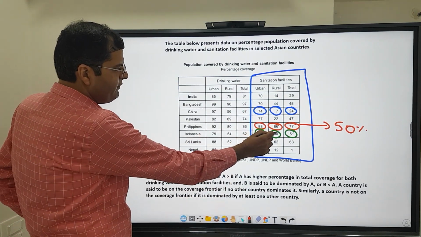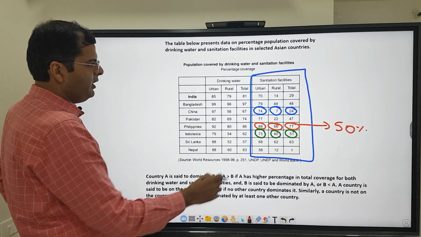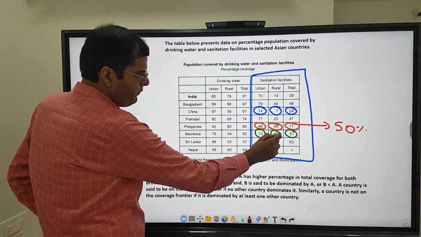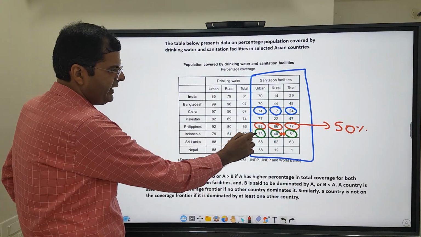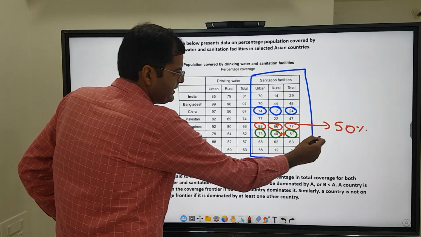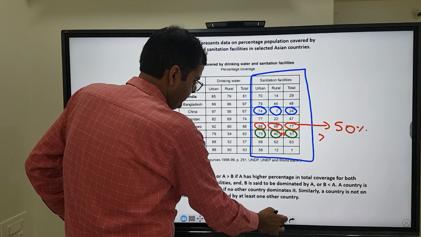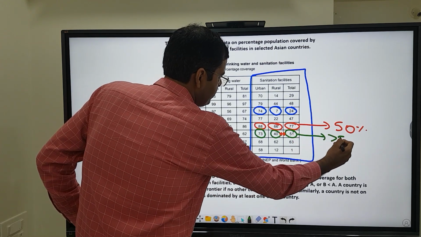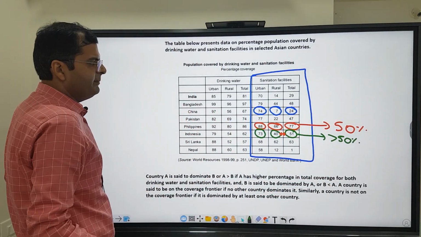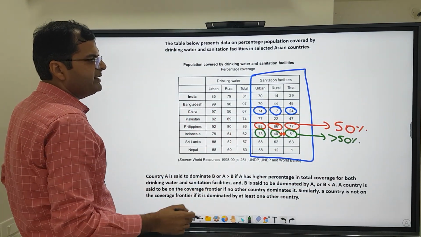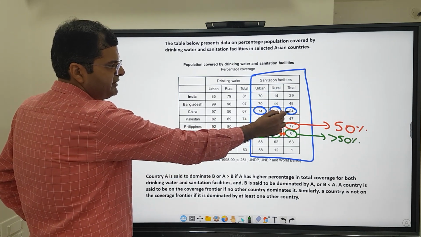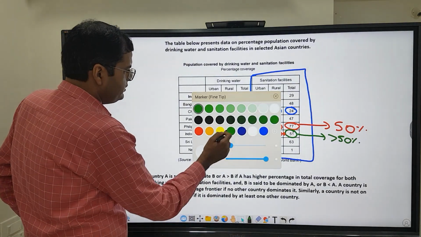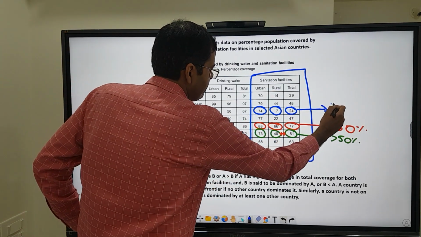Here it is 73 here and 40 here, and it is 51 here for Indonesia. Now if you look at it for Indonesia, this 51 is closer to 40 in comparison to 73. So that means it is greater than 50% for Indonesia. Okay, so for Indonesia, it is greater than 50%. Similarly for China, it is 7 and 24, it is 24 over here, which is the total percentage, is closer to 7, the rural part, in comparison to 74. So that means for China also, this is greater than 50%.